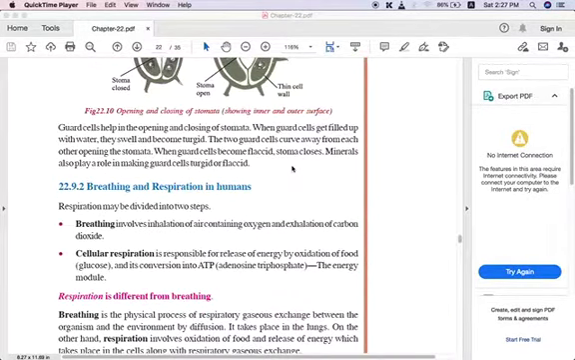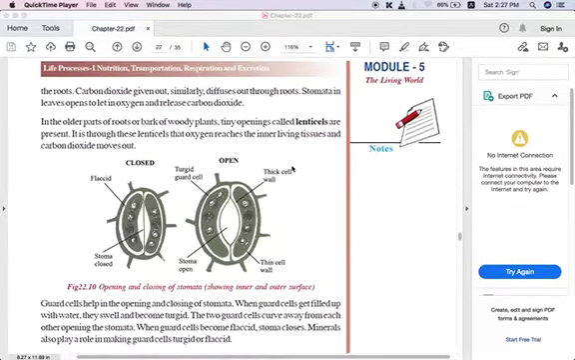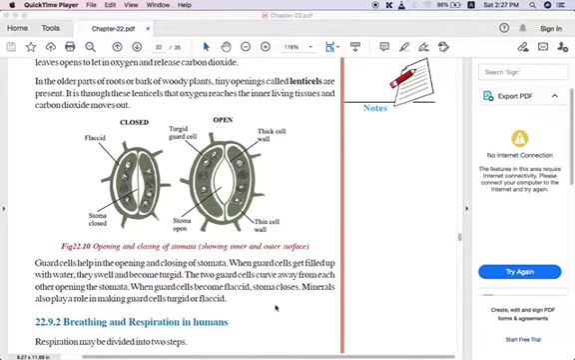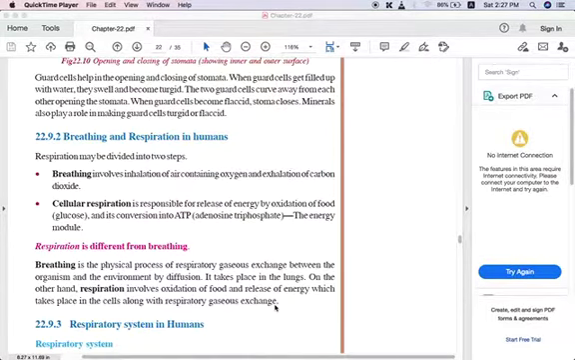Today we'll be seeing about breathing and respiration in humans. Last class we stopped at respiration in plants, and we saw how the stomata opening and closing happens. So inshallah, now we will see about breathing and respiration in humans.